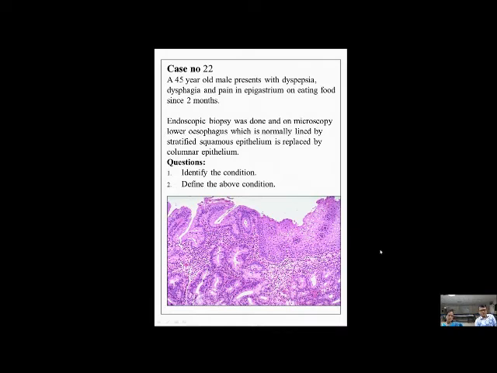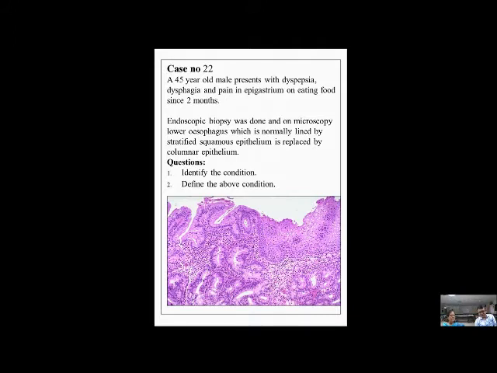The next case was of a 45-year-old male patient presenting with dyspepsia, dysphagia, and pain in the epigastrium on eating food since 2 months. An endoscopic biopsy was done, and on microscopy we found that the lower esophagus, which is usually lined by stratified squamous epithelium, was replaced by a columnar epithelium. The photomicrograph of the same was given for the students.